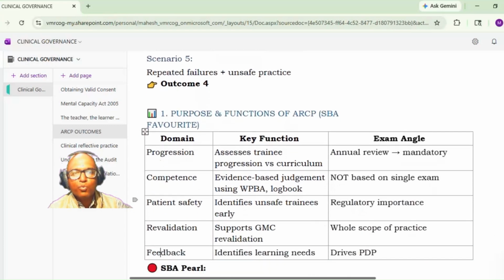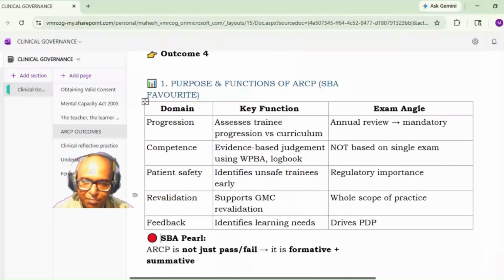So what is the purpose and functions of ARCP? One, it is important for the progression because it assesses the trainee's progression against the curriculum. So there is an annual review and it is mandatory. So it is important for the progression of the candidate as far as the competencies are concerned. Second, about the competence. It is an evidence-based judgment using workplace-based assessment. The logbook is taken into account. So competence is assessed with this, and it is not based on a single examination.